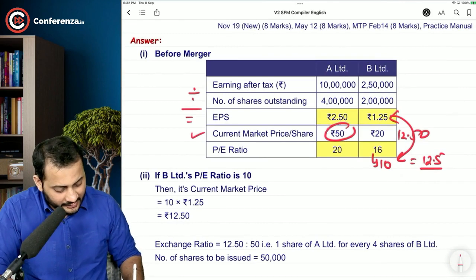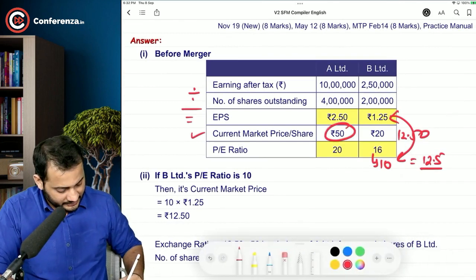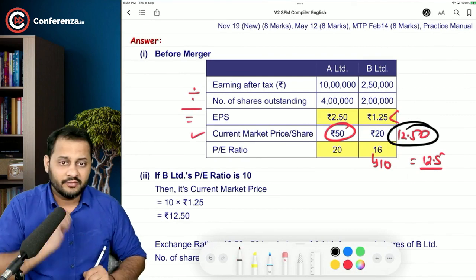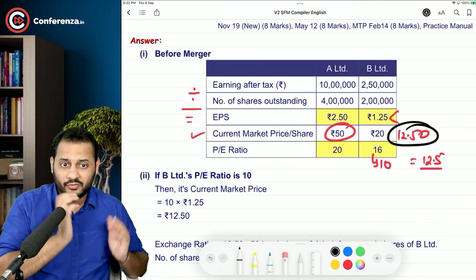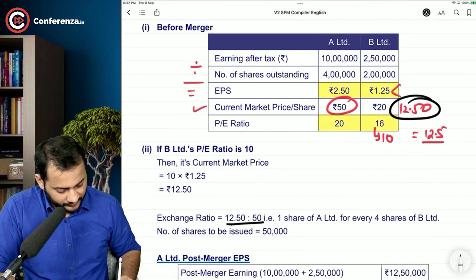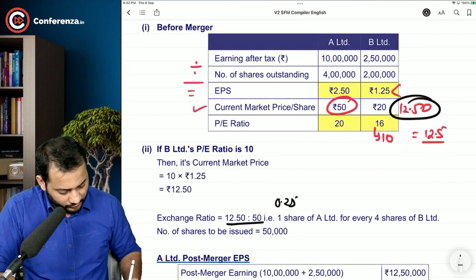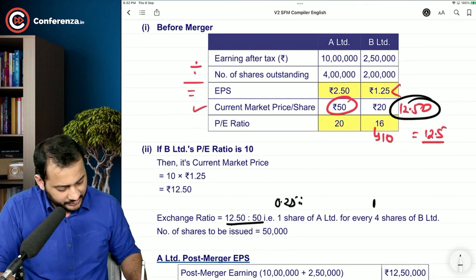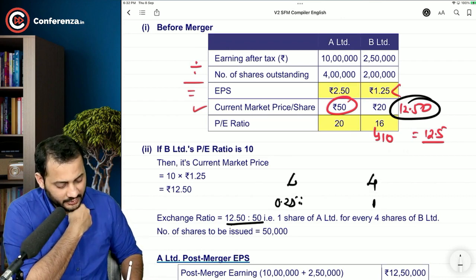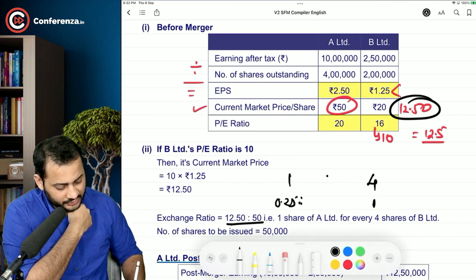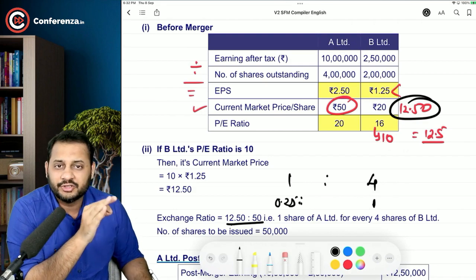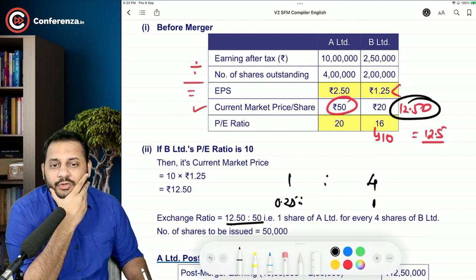Now, our market price is 50, and their market price is 12.5. So the new exchange ratio will be 12.5 divided by 50. That means 0.25 shares for every 1 share of B Limited. Or you can say, if you multiply it with 4, 1 share of A Limited for every 4 shares of B Limited. That's the new exchange ratio.